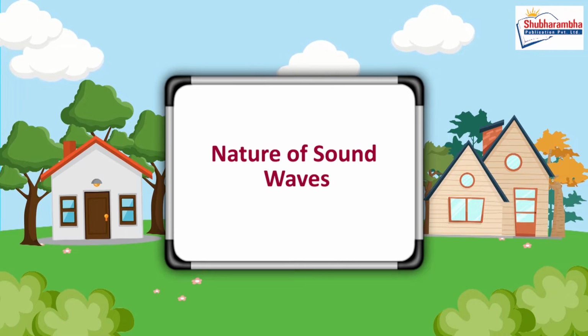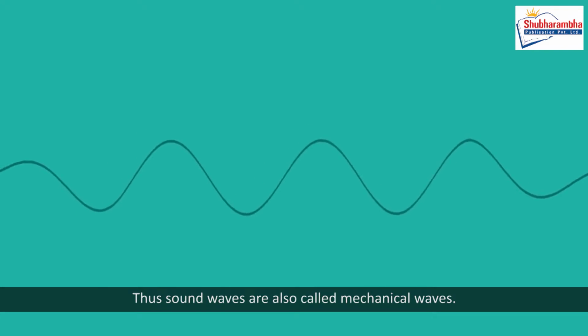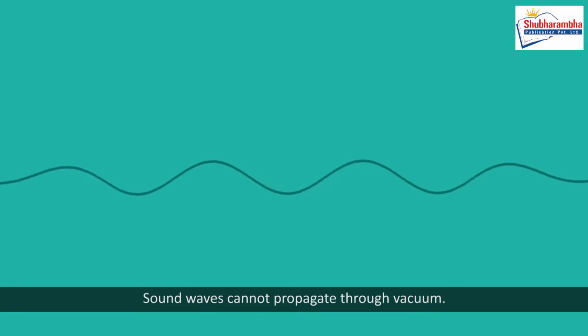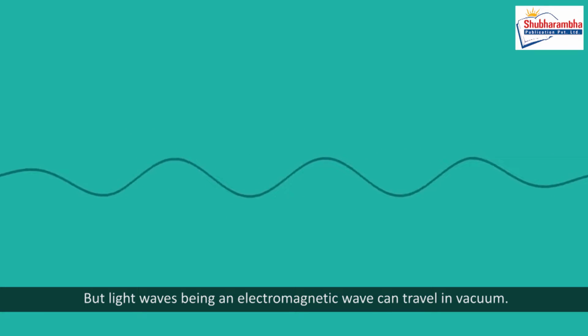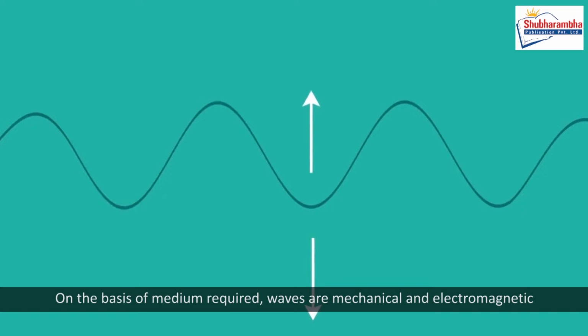Nature of sound waves. Sound waves propagate through solids, liquids, and gases. Thus sound waves are also called mechanical waves. Sound waves cannot propagate through vacuum. But light waves, being an electromagnetic wave, can travel in vacuum. On the basis of medium required, waves are mechanical and electromagnetic.